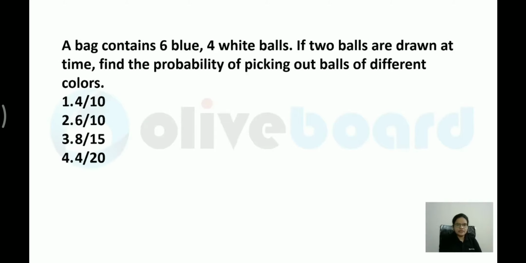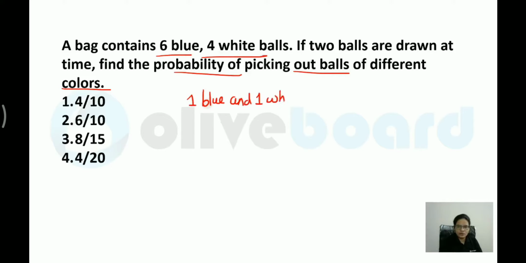So see the first question in this case. A bag contains 6 blue, 4 white balls. If 2 balls are drawn at a time, find the probability of picking out balls of different color. Now when I'm saying balls of different color, it means I want to choose one blue ball and one white ball.